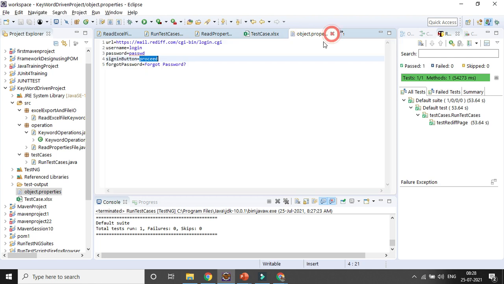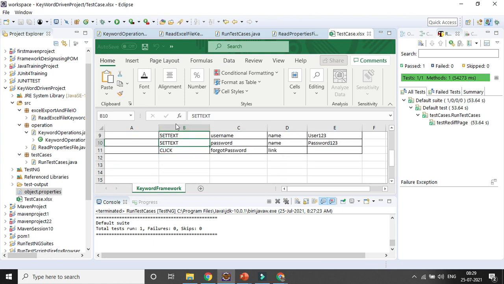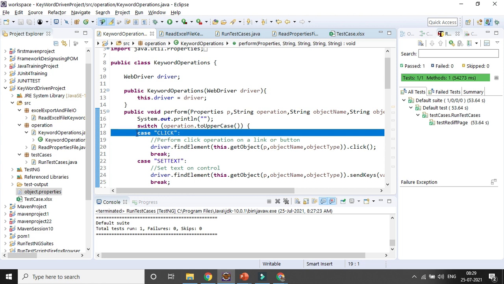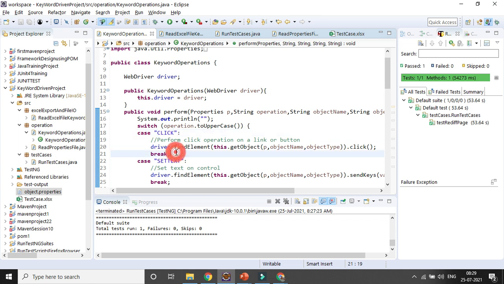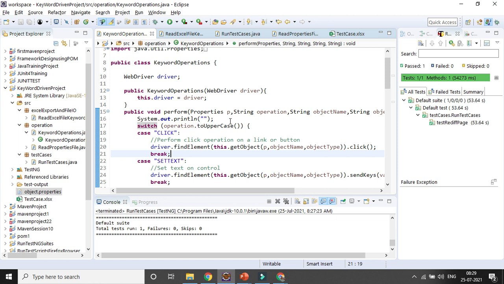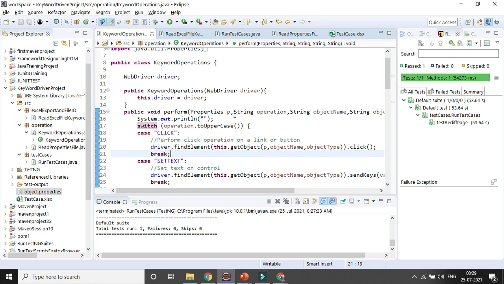The second step is that in case you are adding new keywords, you add them here in the keyword operations. For a new keyword, just like this, you need to add a few more switch statements. Just like if you want to clear the value, you need to add clear. Everything else will be the same, so you need to update only a few particular classes, not all the classes. That is the beauty. So that is how you can do keyword driven testing.